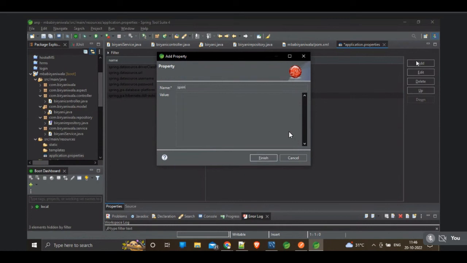So here spring.jpa.show-sql. Either you can make it true or false. If you want to see the SQL commands running behind Hibernate, you can make this true. If you don't want to see, you can make this false. By default it is false.